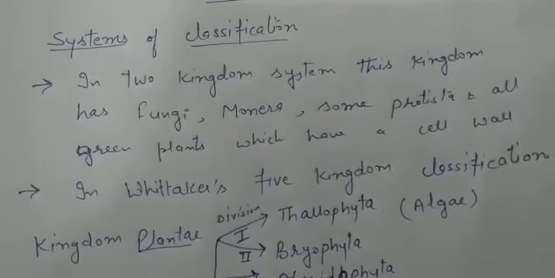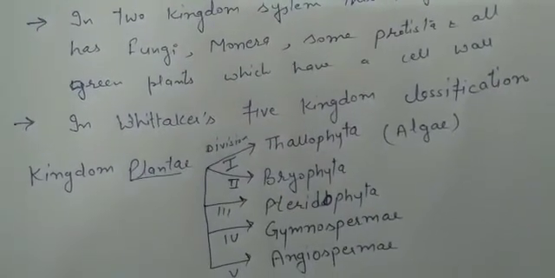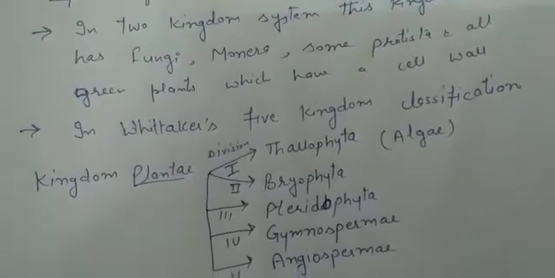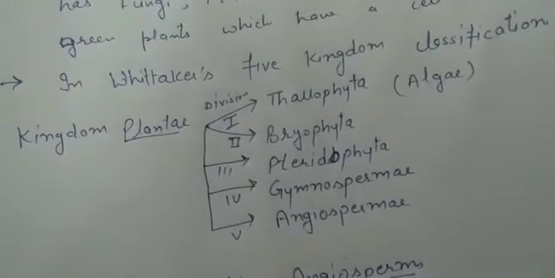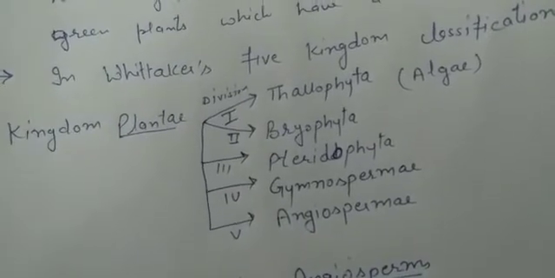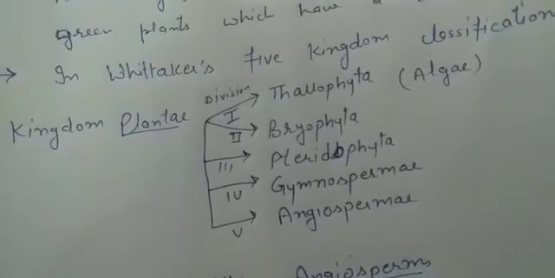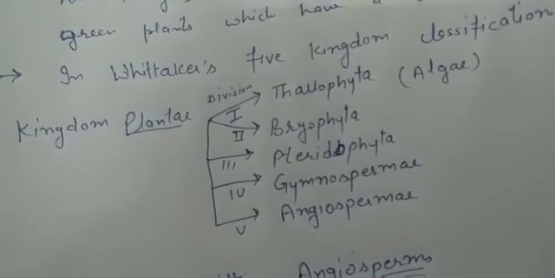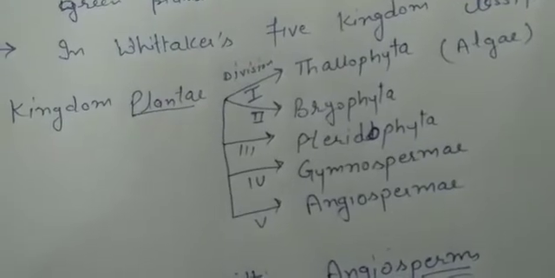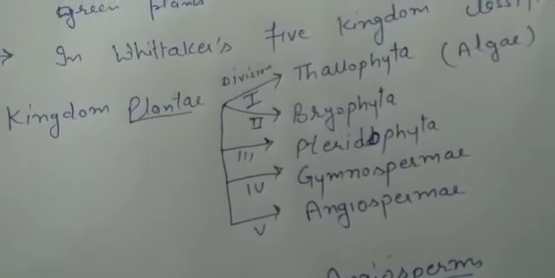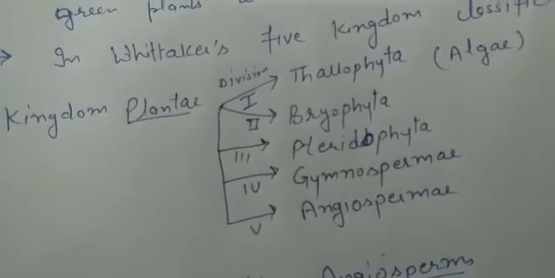That is kingdom Plantae. But in Whittaker's five kingdom classification, this kingdom Plantae is further divided into five divisions. Clear? And those divisions depend upon their body complexity. The first division is Thallophyta. Clear, beta? Thallophyta has very simple plants. One by one we'll study in detail later on.